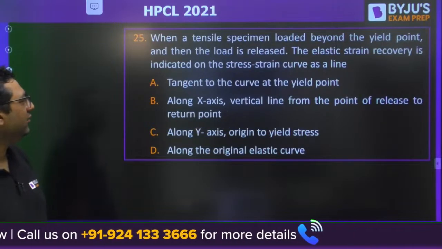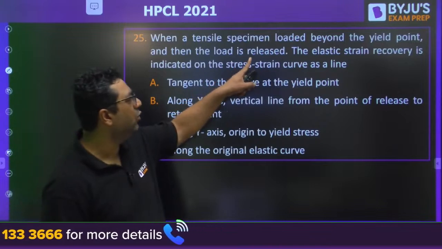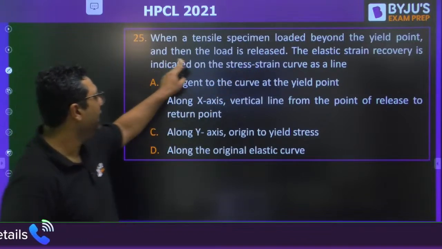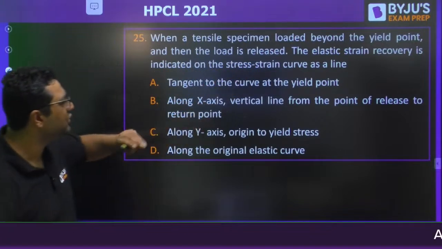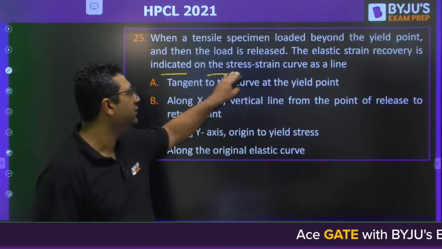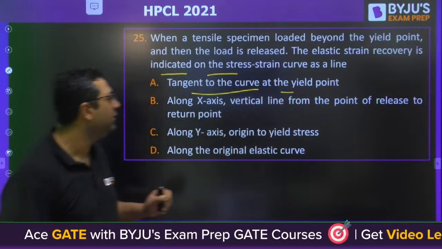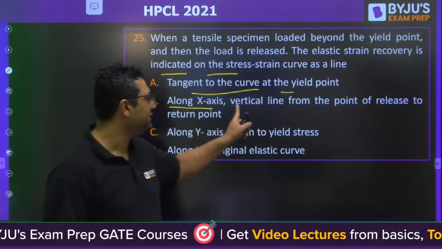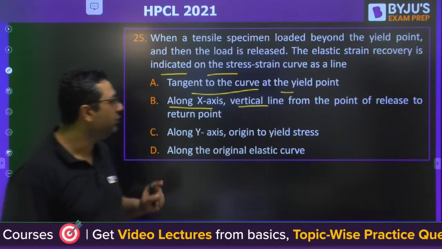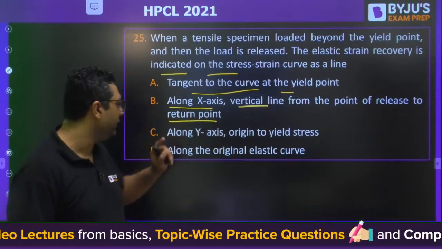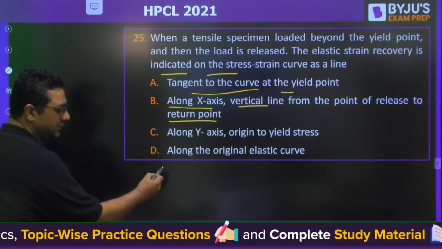Question number 25. When a tensile specimen is loaded beyond the yield point and then the load is released, the elastic strain recovery is indicated on the stress strain diagram as: a line tangent to the curve at the yield point, along the x-axis, or a vertical line from the point of release to the return point. So they are saying this.